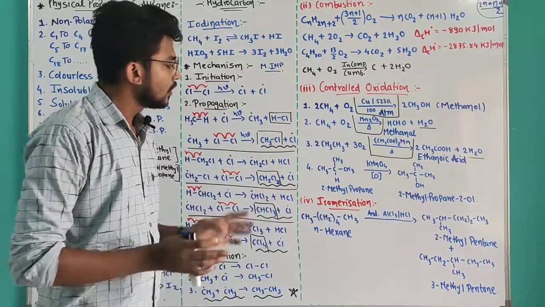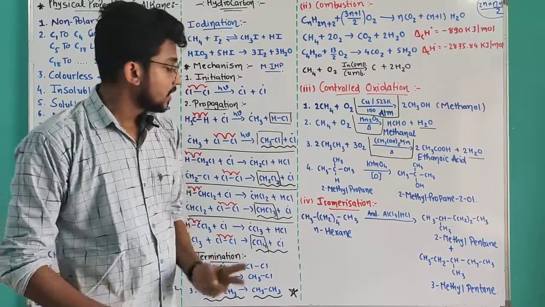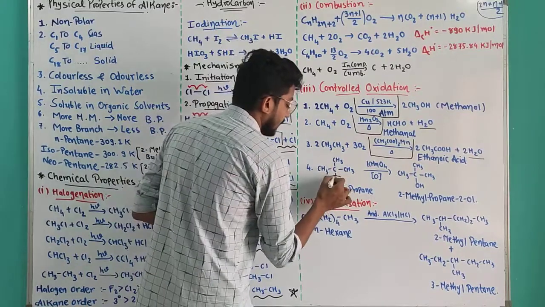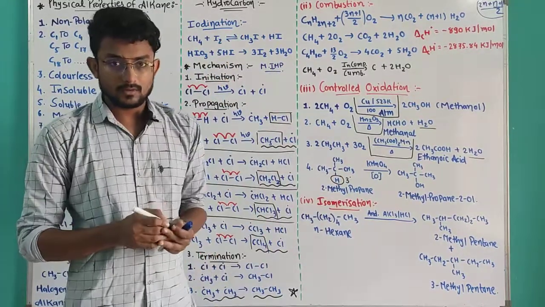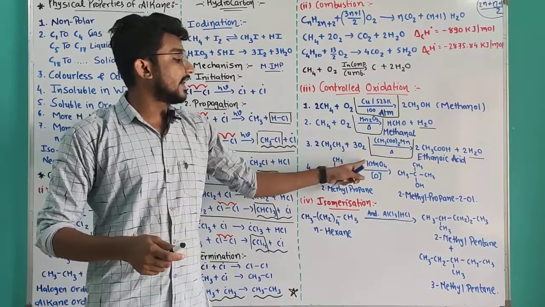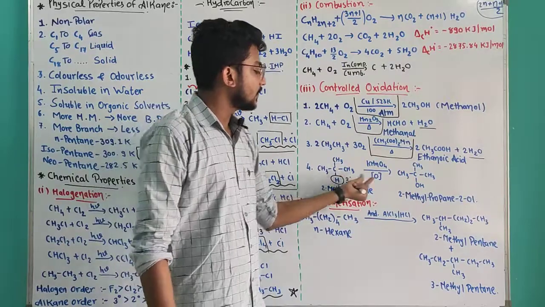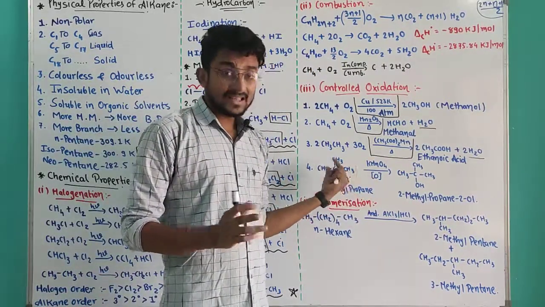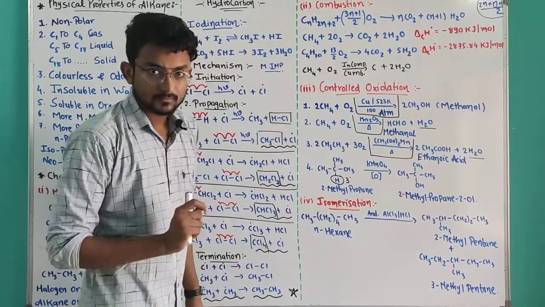As I told you, alkane is not interested in it. But only a tertiary hydrogen containing compound will react with KMnO4 and give me tertiary alcohol. H converted to OH, simple. So 2-methyl propane is converted into 2-methyl propan-2-ol.